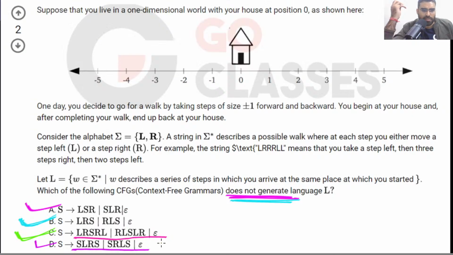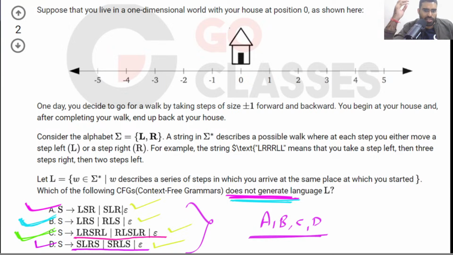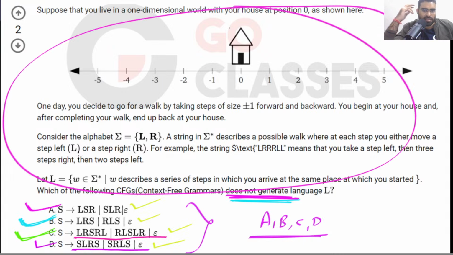You understood that this does not generate, this does not generate, this does not generate, this does not generate. So they do not generate, and your answer will be A, B, C, D. The question is over. The question is clear, right? See, the question is actually very simple. Look at this question.